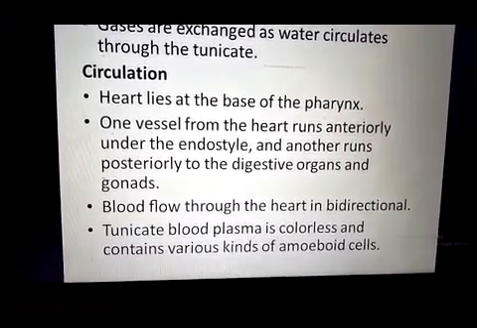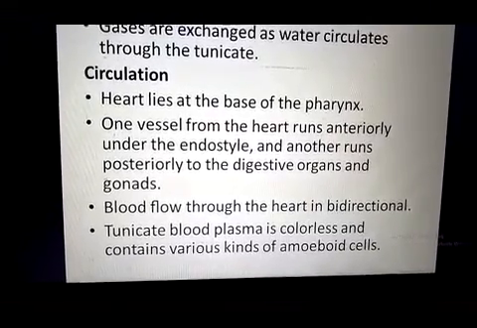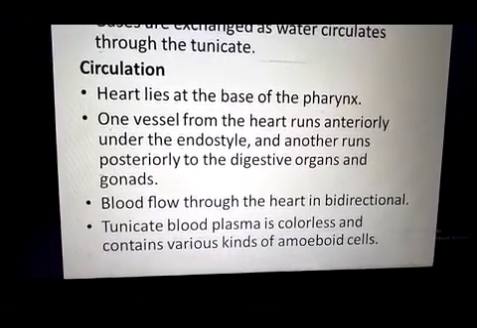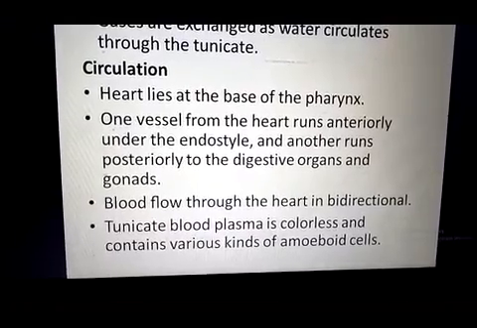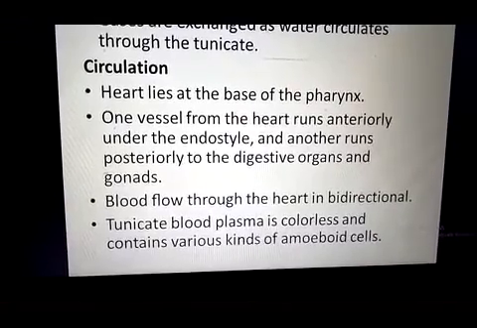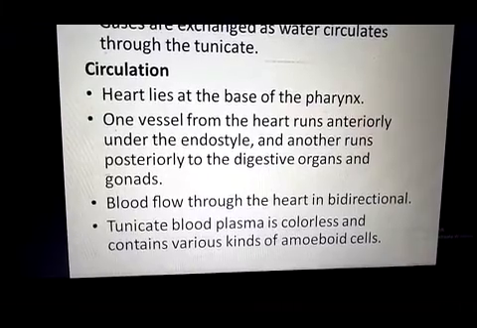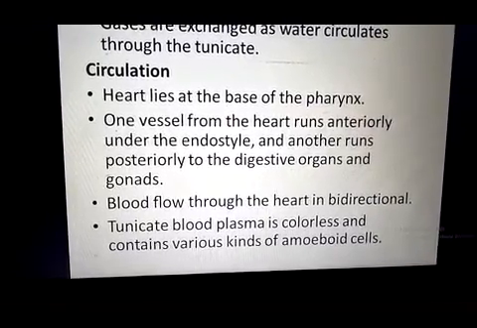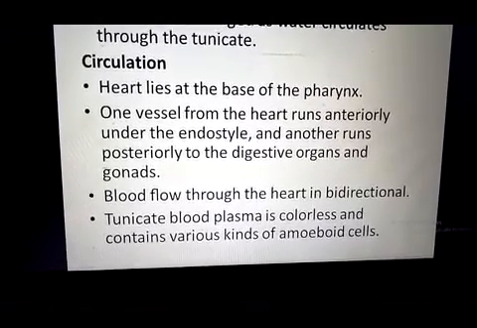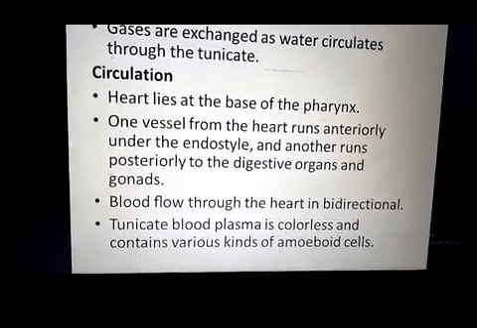So blood within the capillaries reaches the tissues, and after some beats the flow of the blood is reversed. You can say the movement of the blood in the blood vessels is bidirectional. The heart pumps the blood into the anterior vessel as well as into the posterior blood vessel. Blood is colorless and contains amoeboid cells.